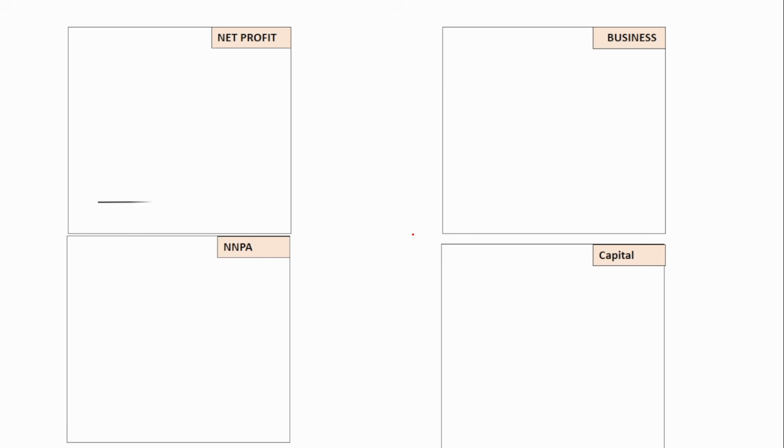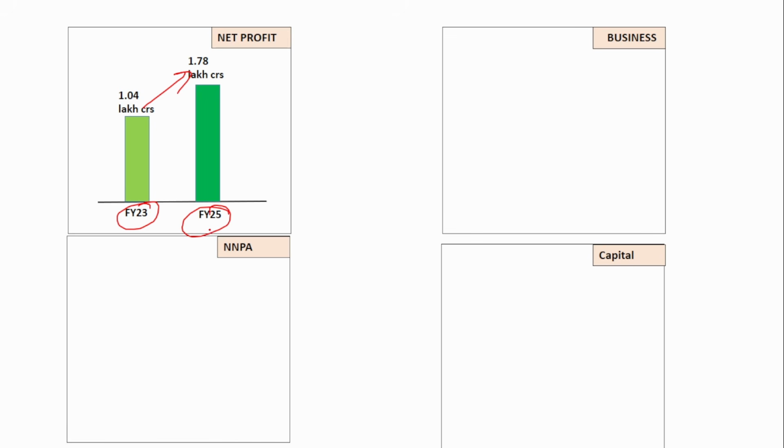First, the net profit. The net profit has increased from 1.04 lakh crore to 1.78 lakh crore, from financial year 23 to financial year 25. All the information provided here is only the details of the public sector banks. As of financial 25, the public sector banks reported 1.78 lakh crore compared to just 1.04 lakh crore in financial 23.